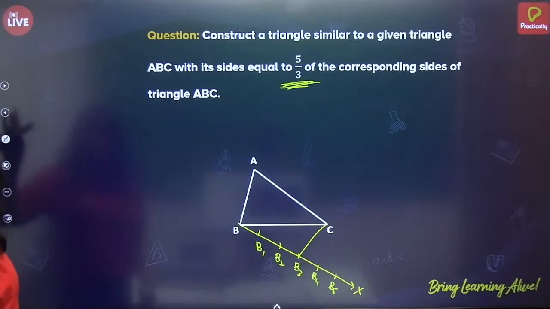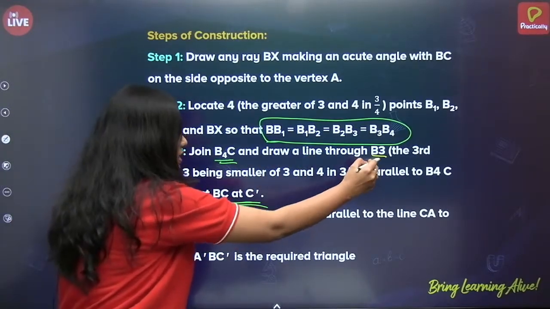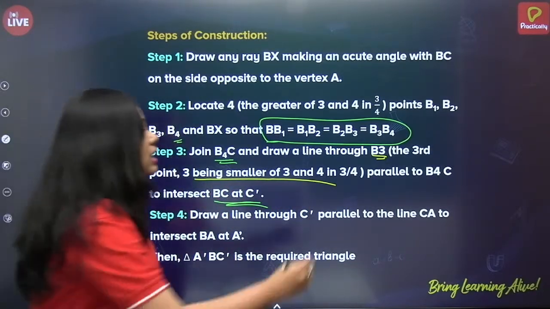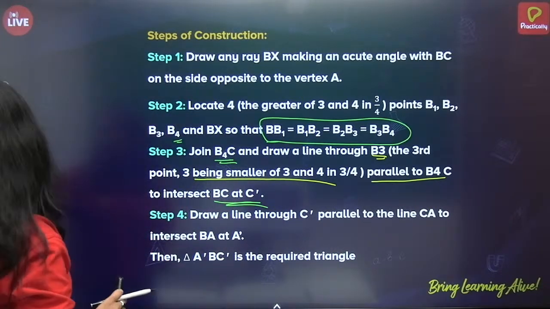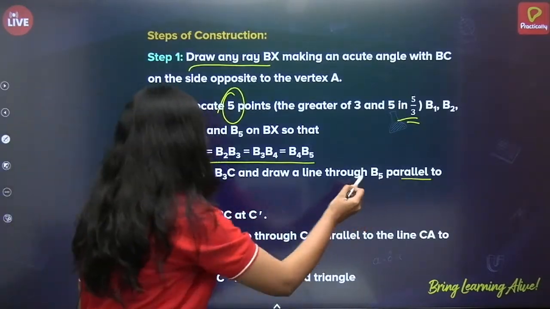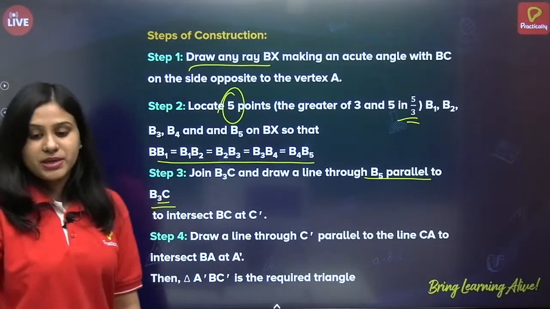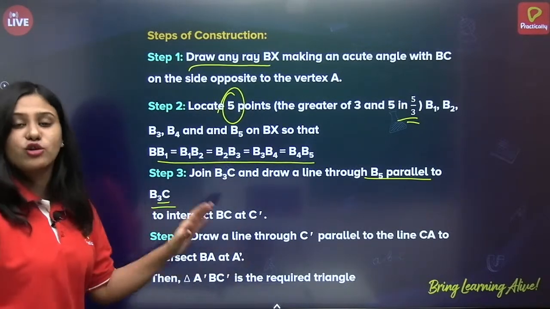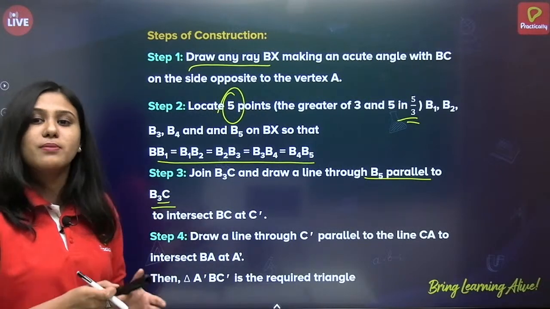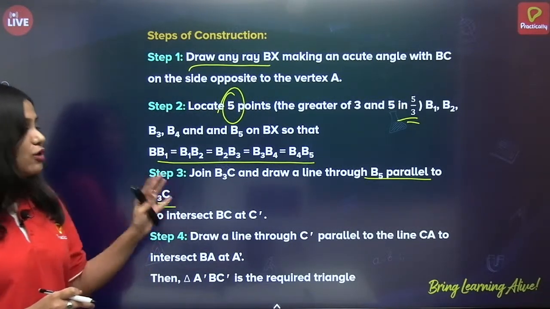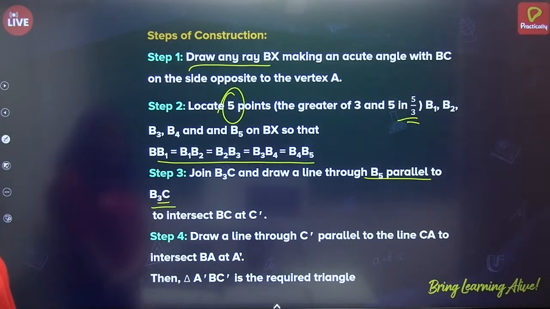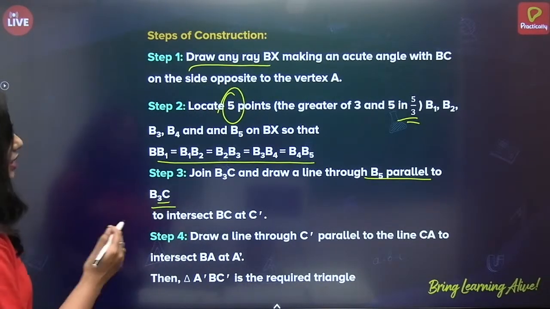Next, I have to draw a line through B5 parallel to B3C to intersect BC at C dash. So again, these are the steps of construction. You have to just follow the steps of construction to do the construction, right? There's not much to explain, but if you know how to construct, it is easier, correct? Next, what is step 4? Draw a line through C dash parallel to line CA to intersect BA at A dash. Alright, so we have stopped at this step.